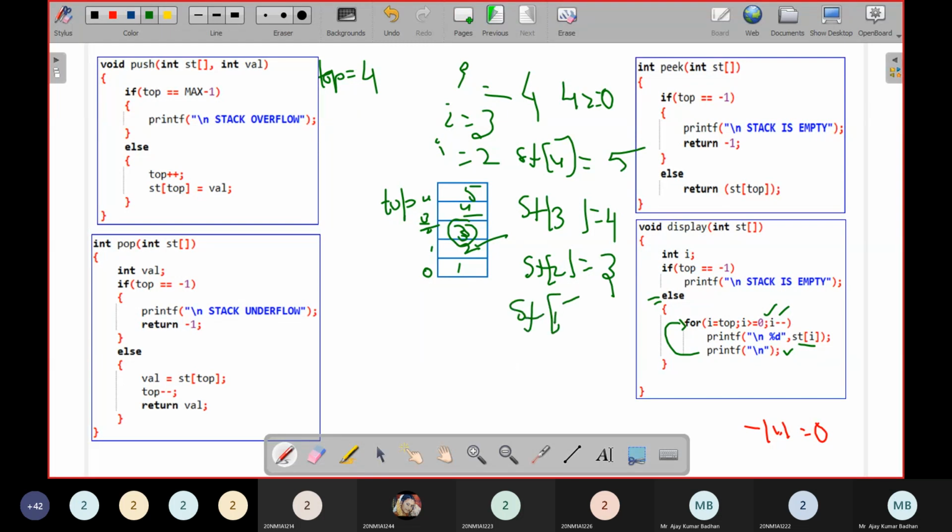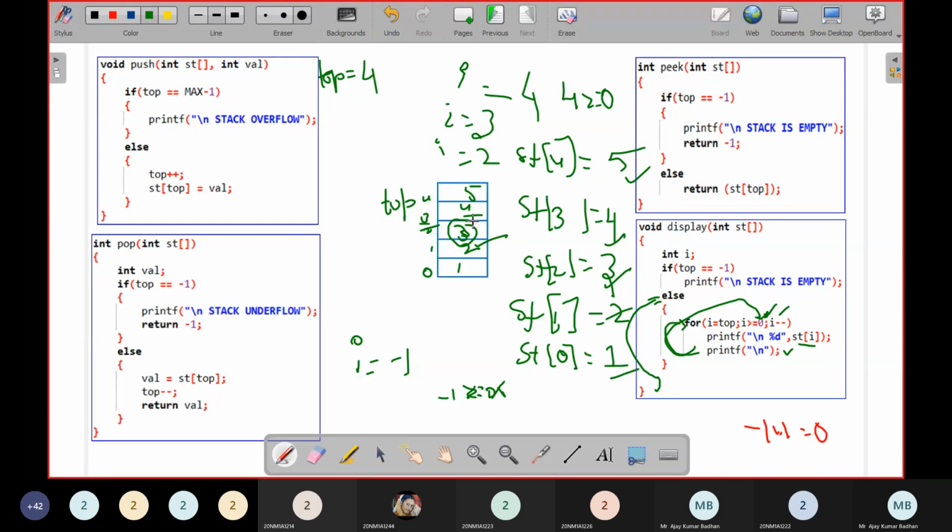Next st of 1. I'll decrement the value, so it will be now finally st of 0. 0 is greater than or equal to 0, so you will be printing the value 1. Now when you are decrementing again, this time i is equal to minus 1. And minus 1 is not greater than or equal to 0, the condition fails. It will come out of it. So finally 5, 4, 3, 2, 1 is displayed.